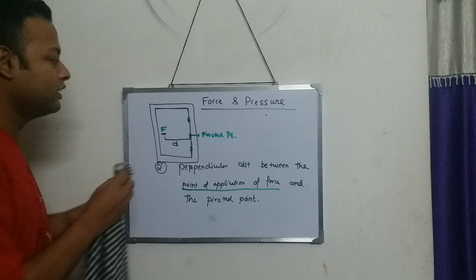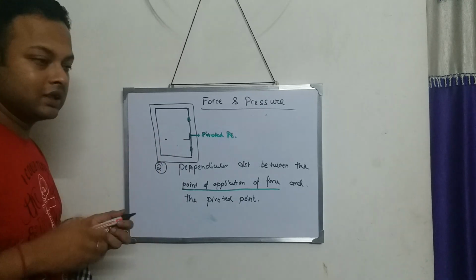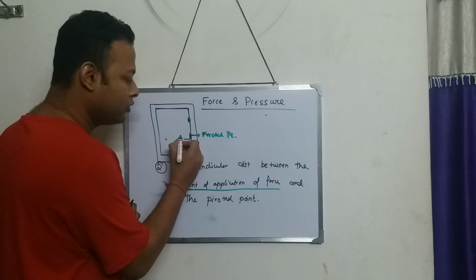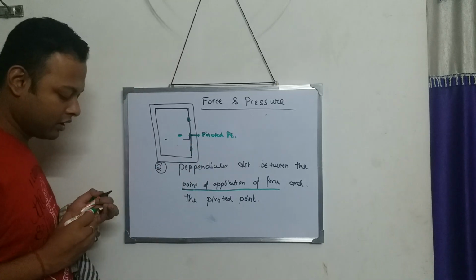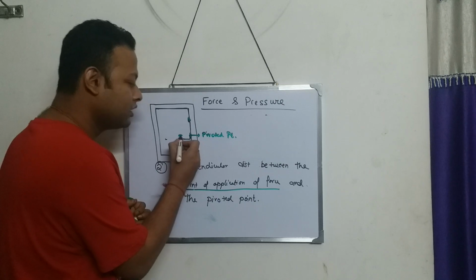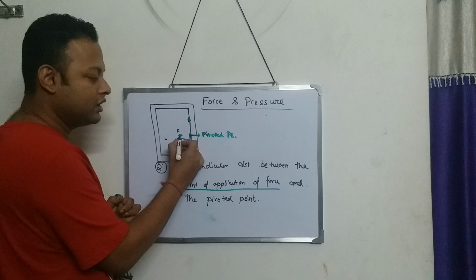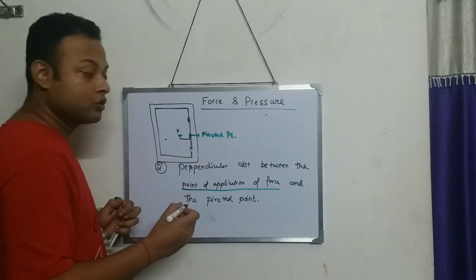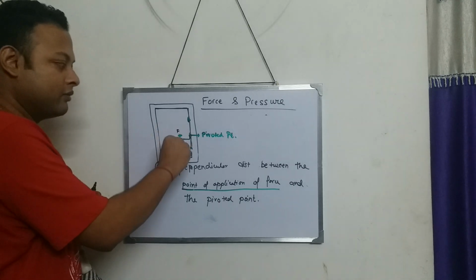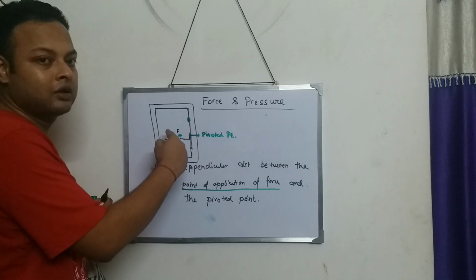Consider an example. Suppose the handle of the door is not over there, but I put the handle over here. Now the distance is very less. If the handle is over here, then I have to apply more force to close or open the door.